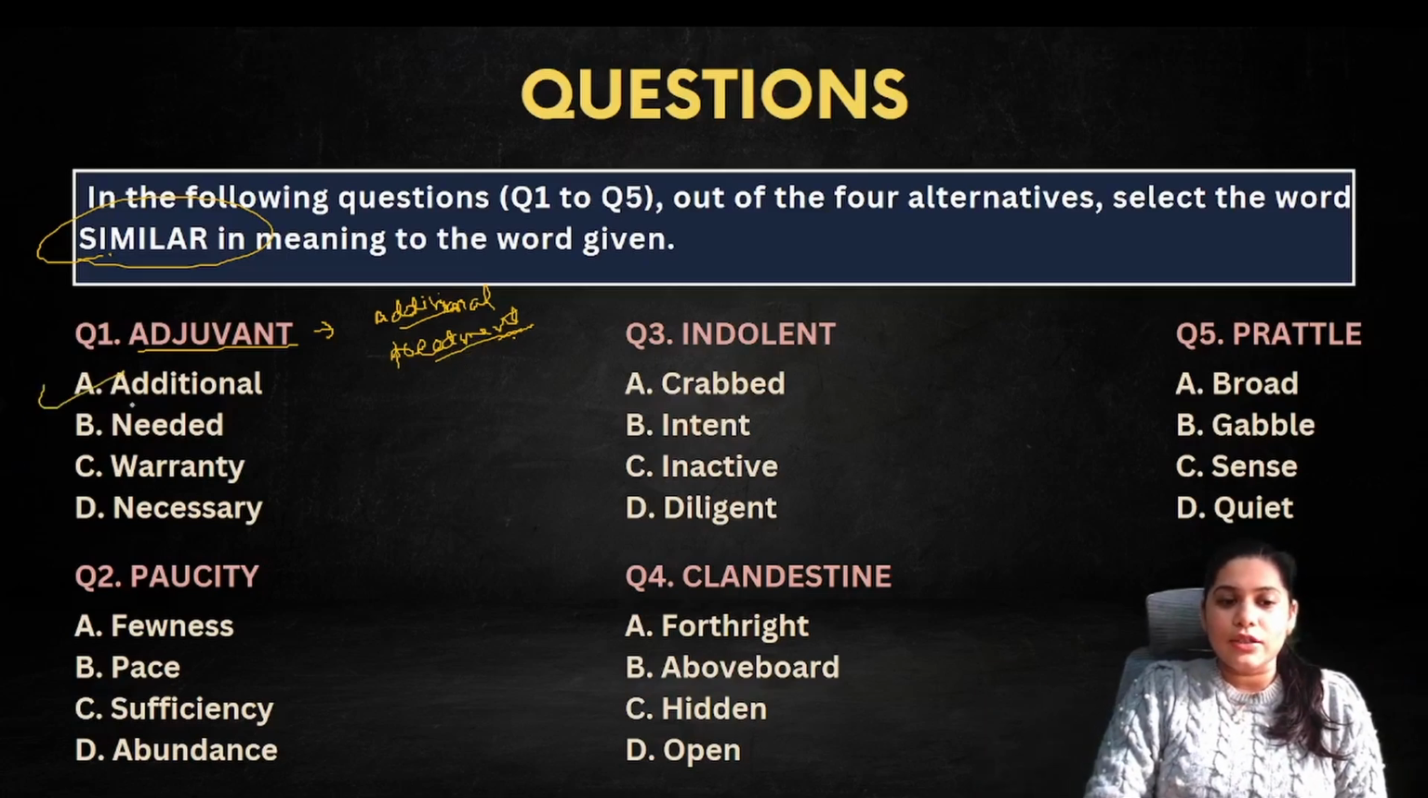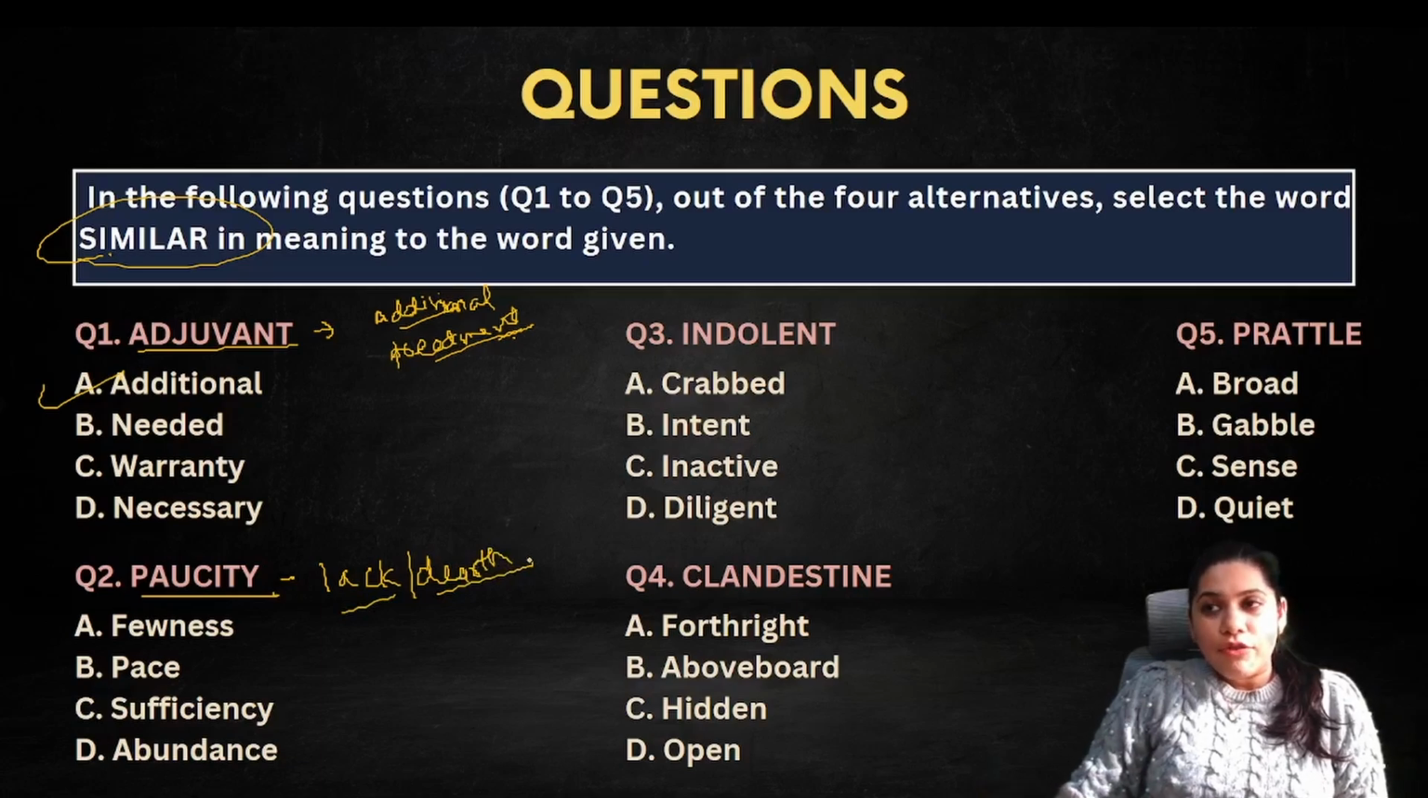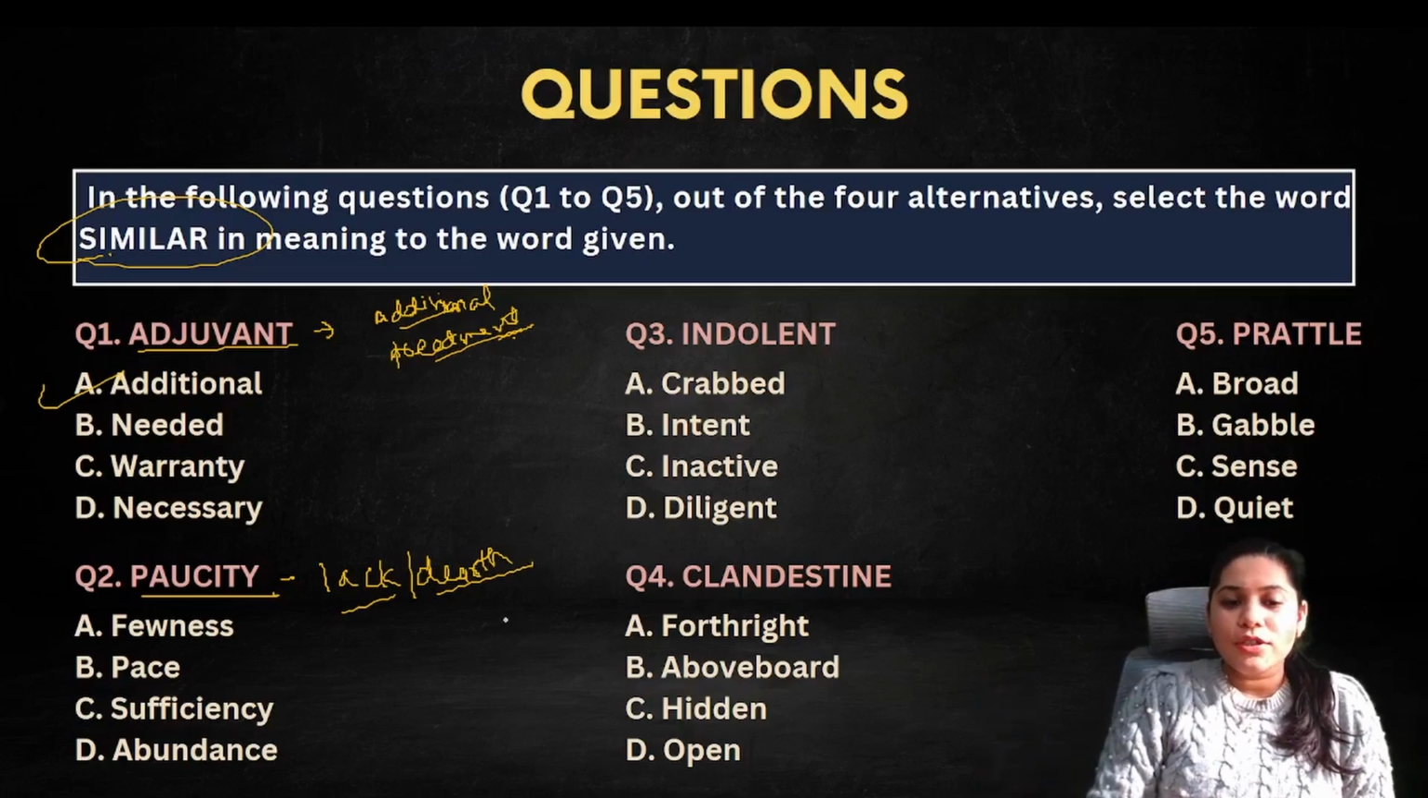So adjuvant is additional. Okay, paucity means lack of something, dearth of something. For example, we can say there is paucity of talented, employable people, isn't it? That's why jobs are not available. On top of that, there is paucity of employment as well. One, there are fewer people, and on top of that, fewer jobs. So paucity means lack or dearth of something. There is a lack of jobs, we can say. So dearth will be closest to what we are discussing.